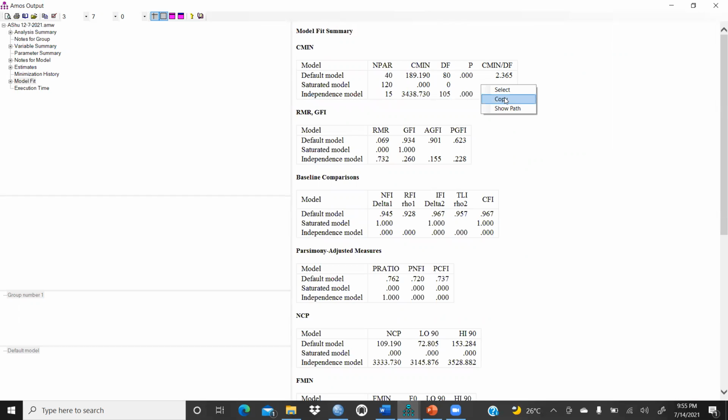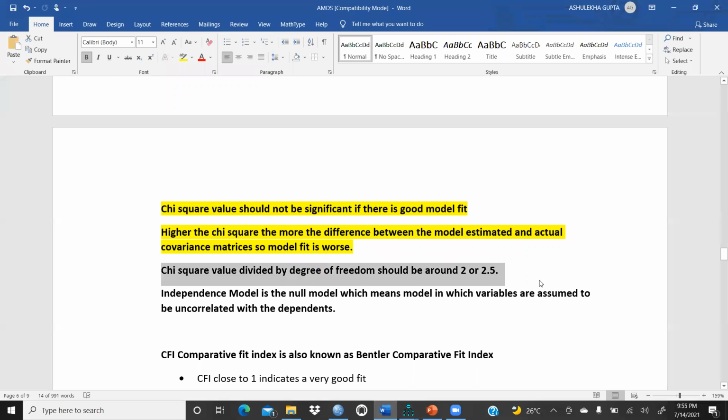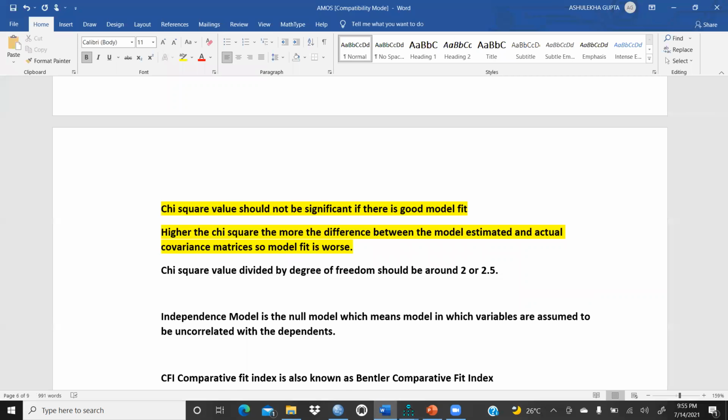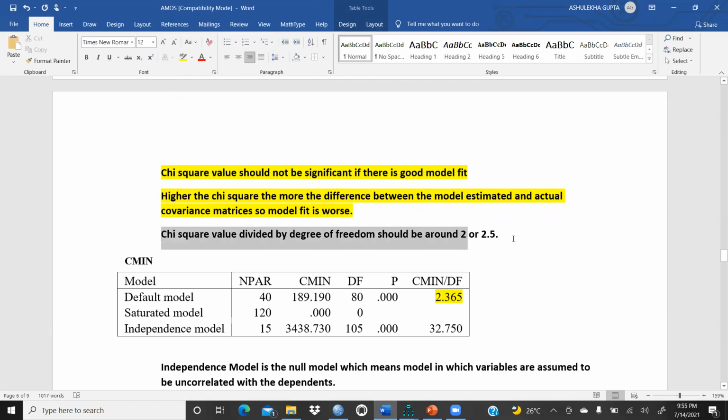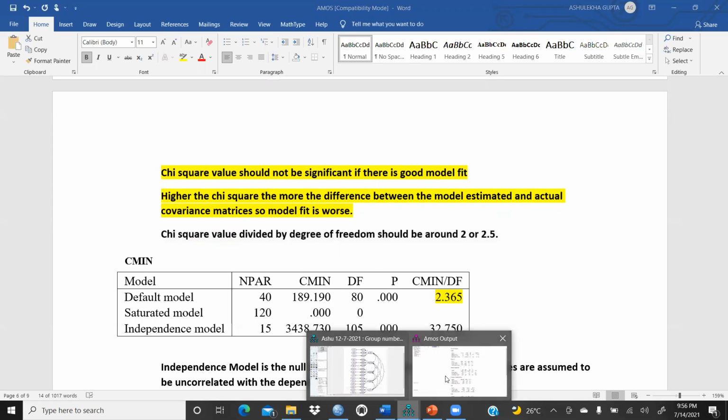I will copy this table here. Control V. You could see this is my value. As I already said, the chi-square value divided by degrees of freedom should be around 2 or 2.5, and my value falls in the same range. The chi-square value should be on the lower side, and it should not be significant. Then your model is good and acceptable. So interpretation is very, very important.